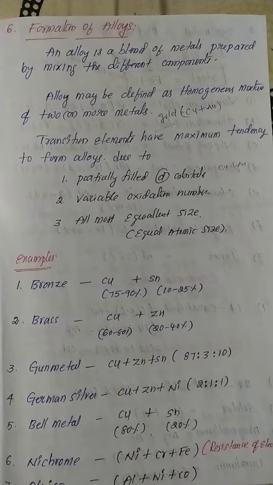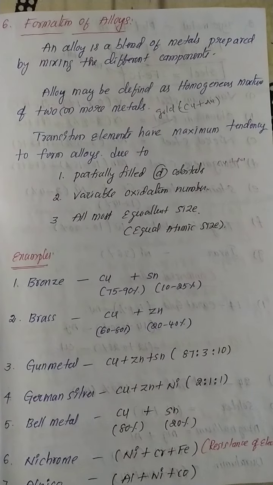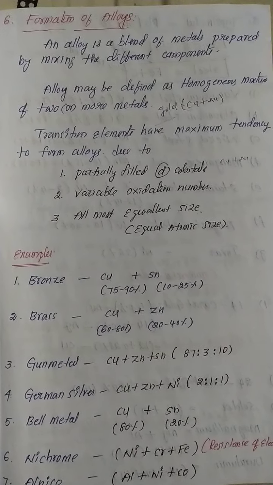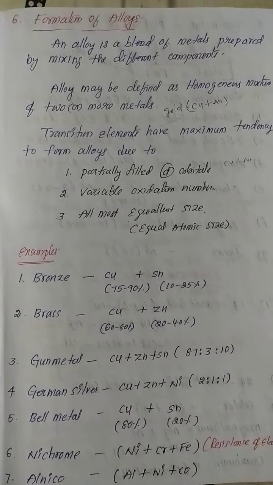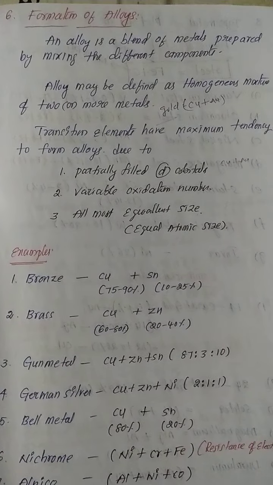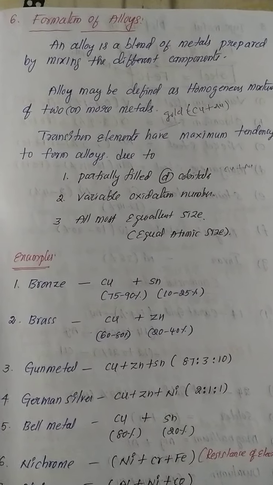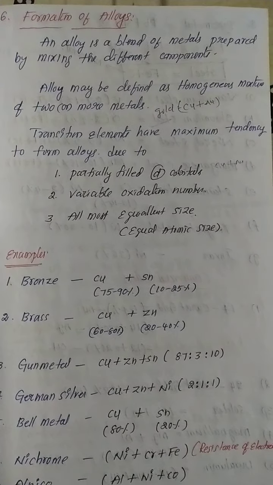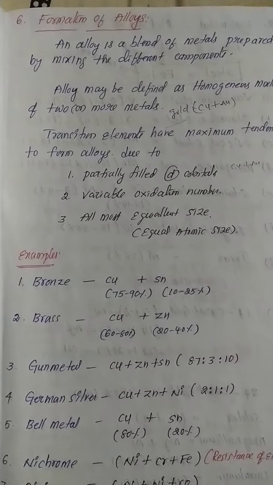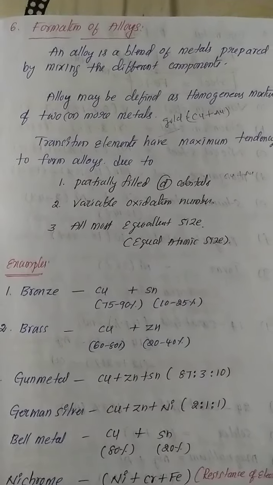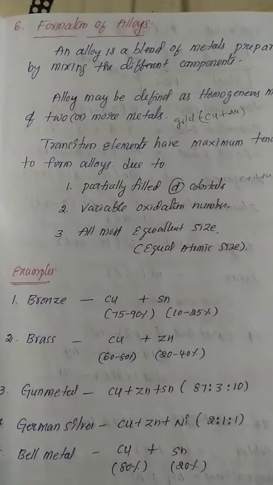This is the most important point, especially in board level 1 mark, 2 mark, even 3 mark questions. Now my question is, what are the major reasons d block elements can easily form alloys? Partially filled d orbital, variable oxidation states, and almost equivalent sizes.